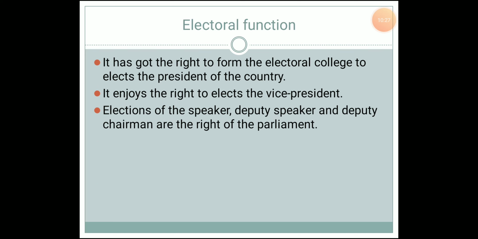Now let us see what the electoral functions are. The Vice President and President are elected by an electoral college, and in the electoral college there will be the members of the Lok Sabha, Rajya Sabha and the state legislatures. So we can say that in the election of the President and the Vice President, the Union Parliament plays an important role, as well as in the election of the Speaker, Deputy Speaker and Deputy Chairman of the Rajya Sabha. There also the Union government enjoys the electoral power.